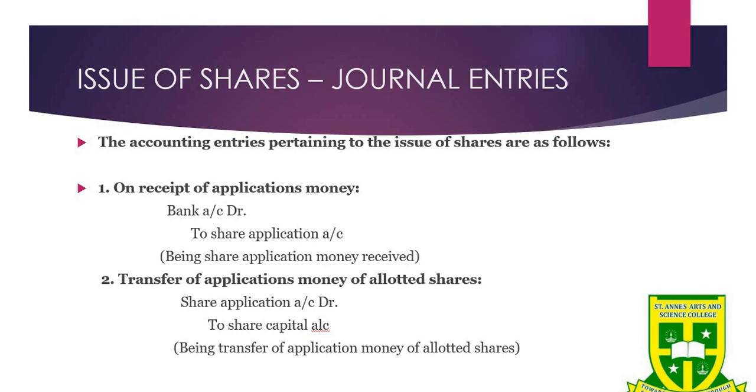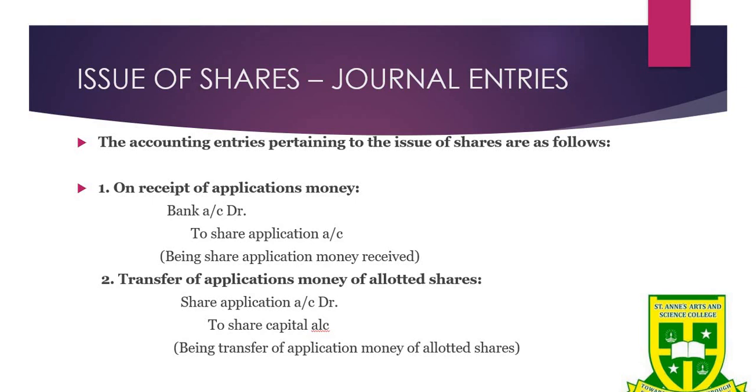Here, the company will make the arrangements for availability of the application form. So, application forms are made available freely. Members of the public have to fill the application form and submit them to the company along with the specified application money. When the company receives the application money, the journal entry will be bank account debit to share application account. The narration will be: being share application money received. So the second journal entry will be transfer of application money of allotted shares.